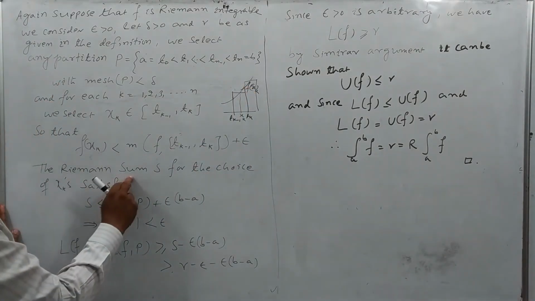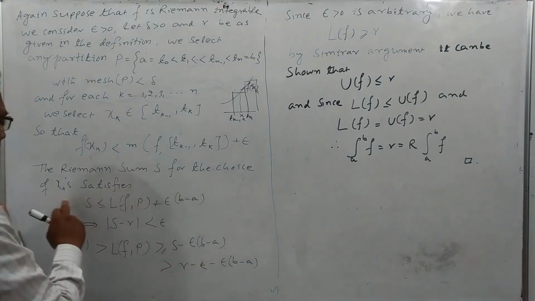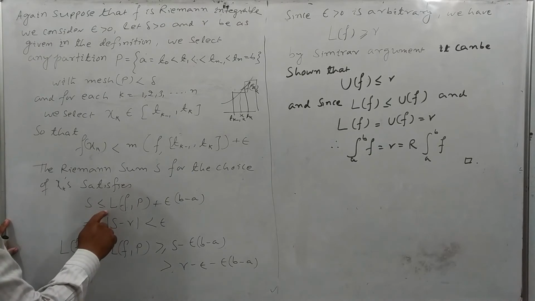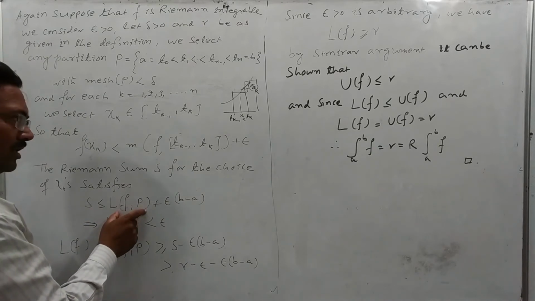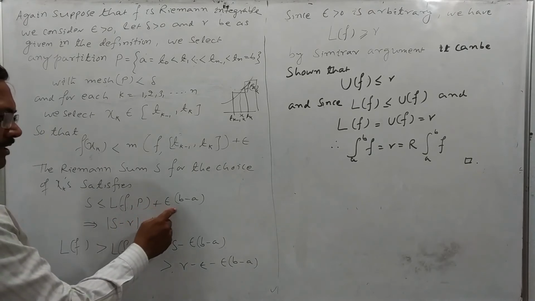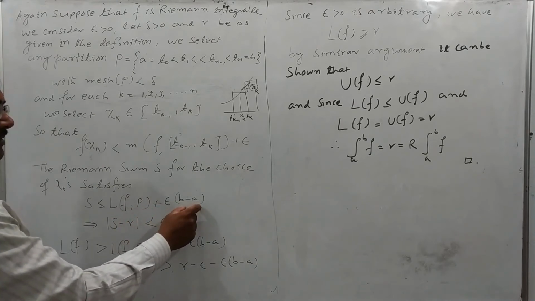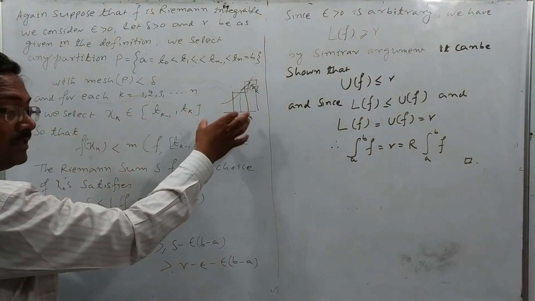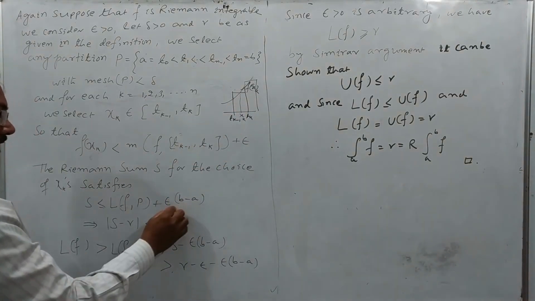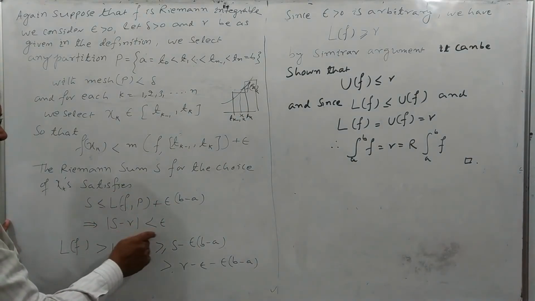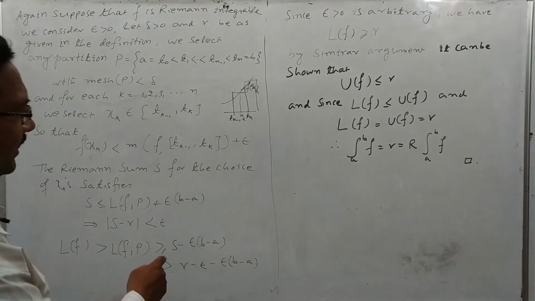The Riemann sum S for the choice of xk satisfies S less than or equal to the lower sum of the function f corresponding to partition P plus epsilon into (b minus a). b minus a is the length of the total interval, and epsilon is the smaller quantity, which implies that S minus R is less than epsilon.